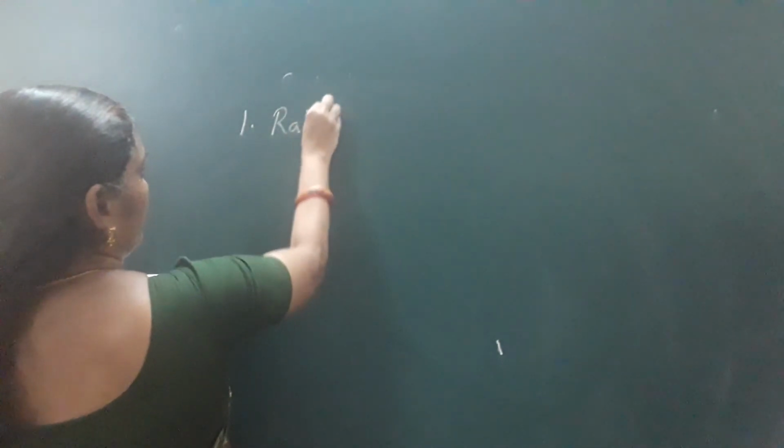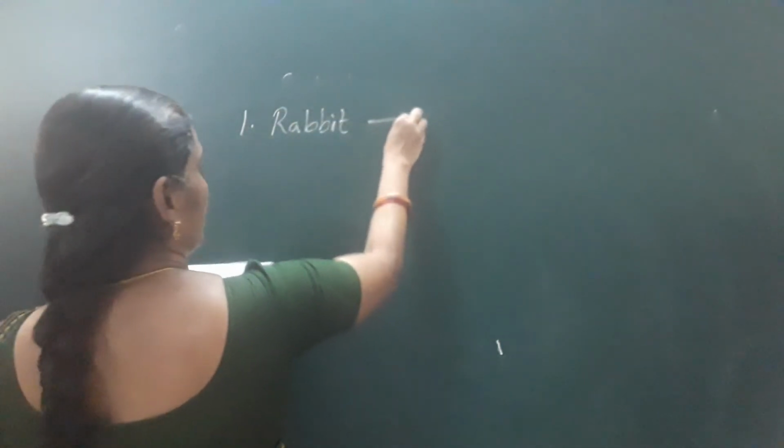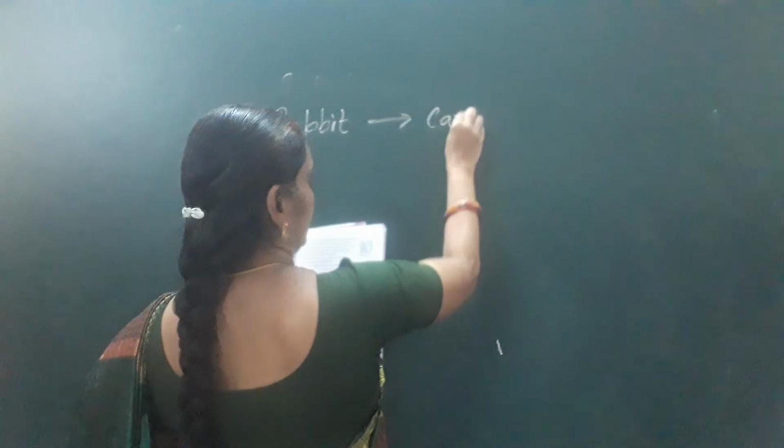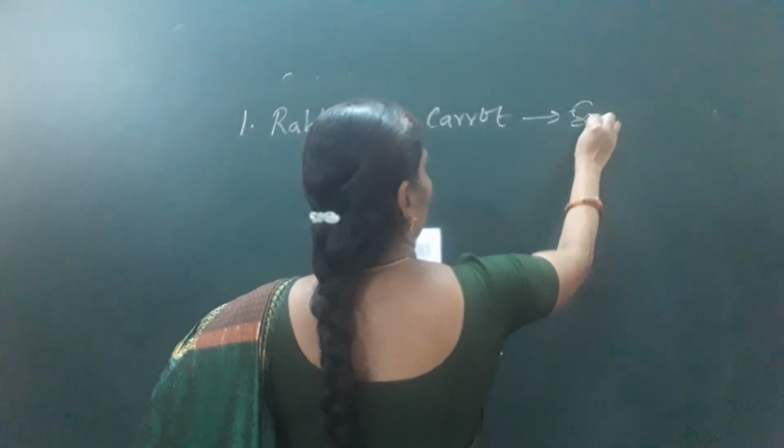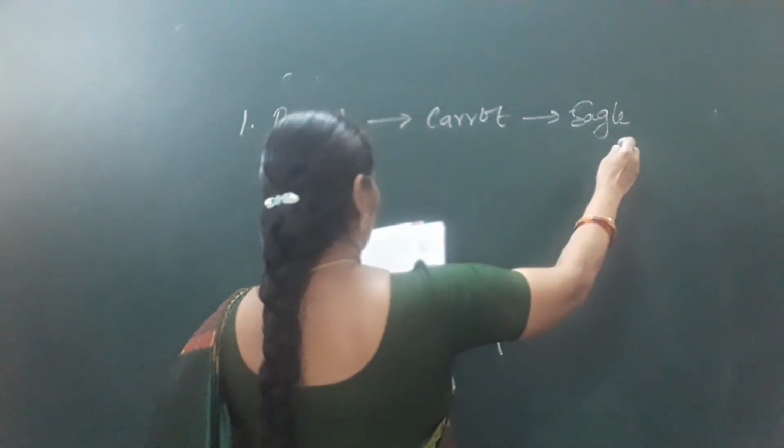The next question, children, is about arranging the following in a correct sequence and forming a food chain. So, the sixth question of your textbook is given. The first one is: rabbit is eating carrot, is eating eagle. Is the food chain correct or wrong?